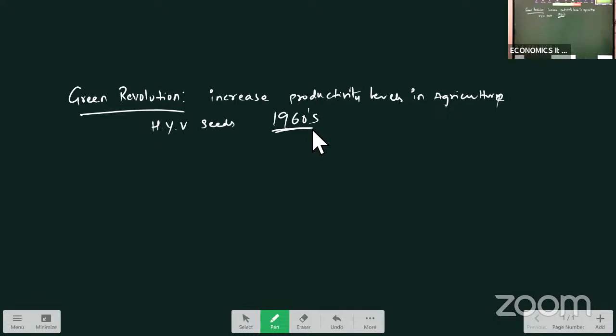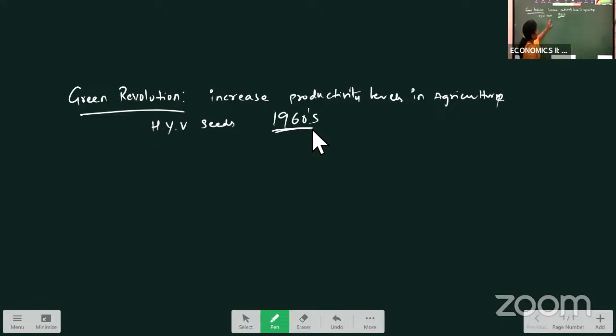Later, in 114 districts, it was named as Intensive Agricultural Areas, and in 1966 and 67, they named it as High Yielding Variety Program. So the new agricultural strategy was started to boost up the usage of high yield variety seeds along with chemical fertilizers to increase the productivity of agriculture.